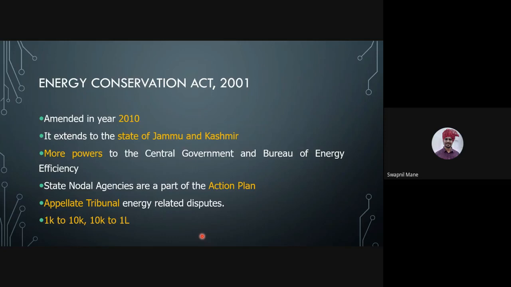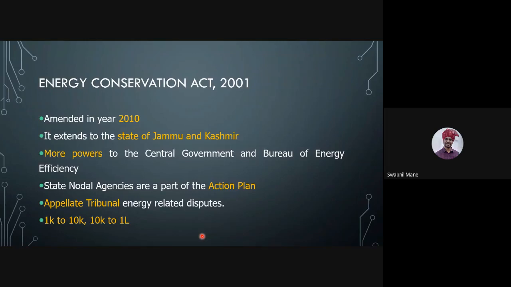This Energy Conservation Act of 2001 got amended. Amended means what? The modification in the rules and regulations in 2010. So now it extends to the state of Jammu and Kashmir also. More powers are given to the central government and the Bureau of Energy Efficiency.